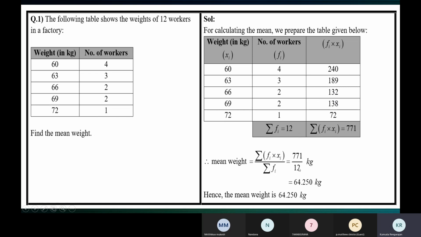So 771 divided by 12. On performing the long division, you will get 64.25 kilograms. So the mean weight of the workers is 64.25 kilograms.